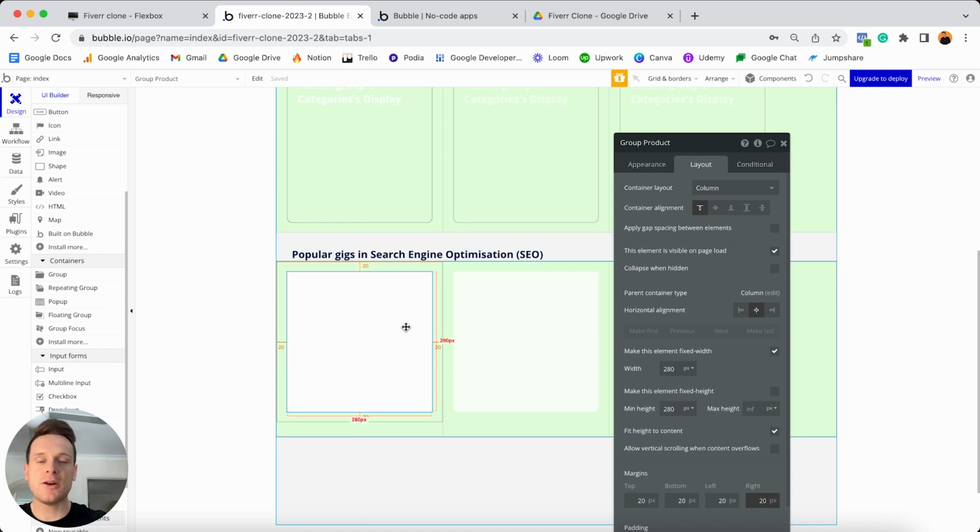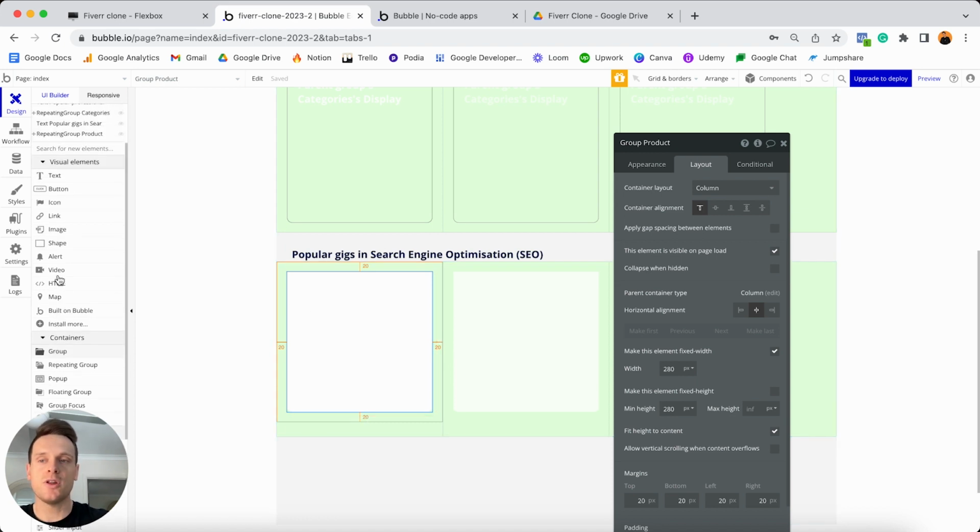So this repeating group is going to be perfectly formatted for the smallest possible device size, which is a mobile. Now, in a moment, I am going to come back and update the height of this group. But before I do that, I'm going to need to add in all of the elements I'd like to display for this group. So as I mentioned before, the very first element I want to display for each product is just the featured image of it.